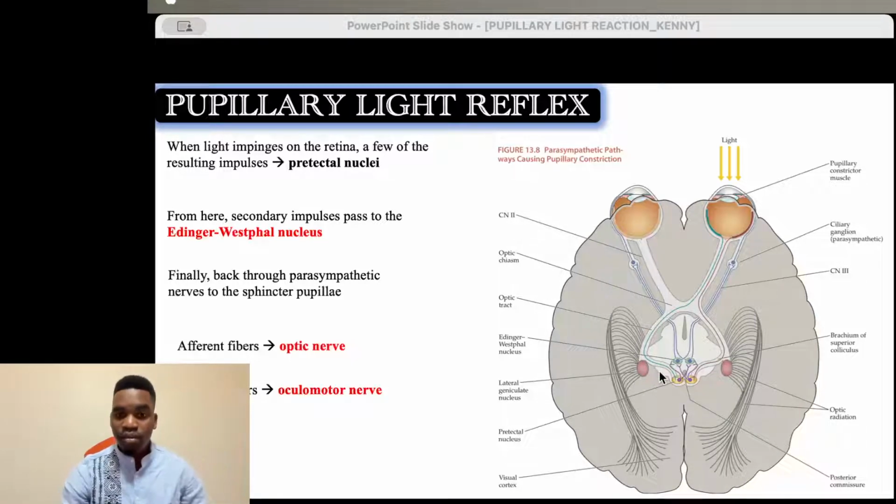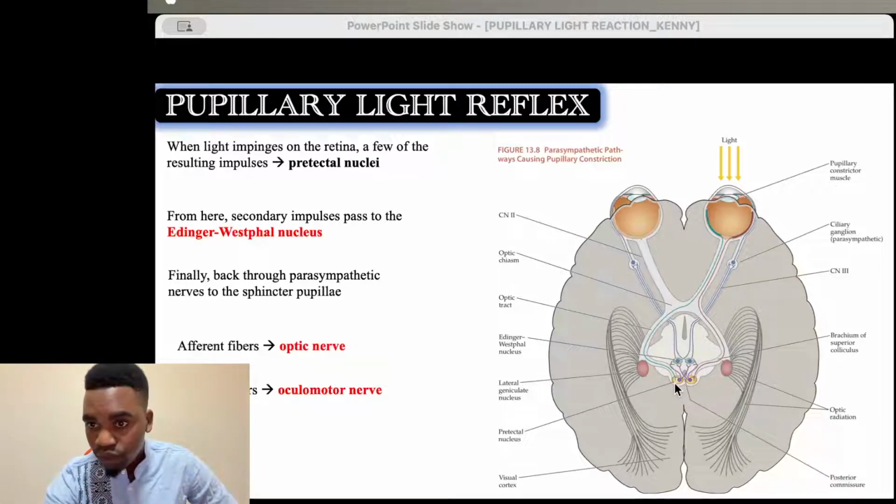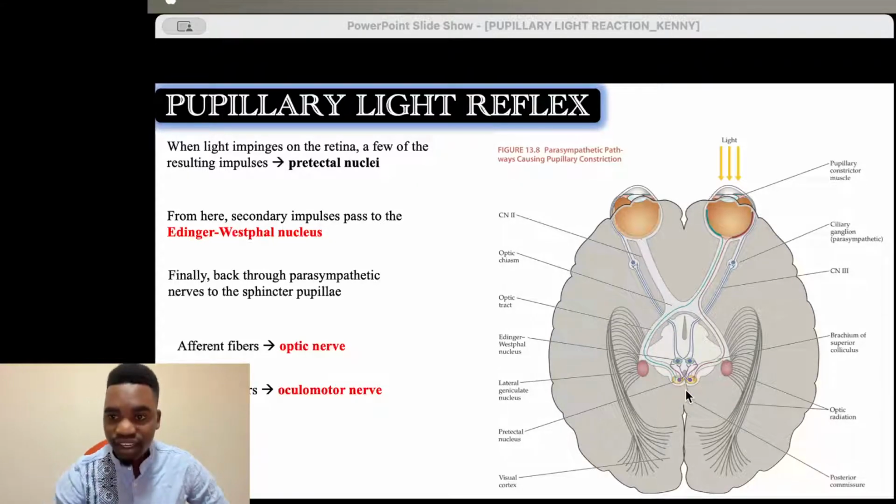Remember in the previous video, we said we have the extrageniculate pathway, which deviates, or bypasses, the lateral geniculate. So from the optic tract fibers, some fibers go to the superior colliculus, and some go to the pretectal nucleus.